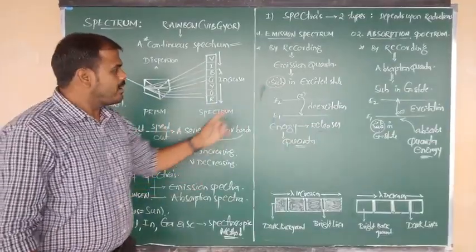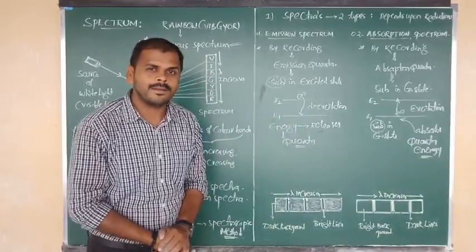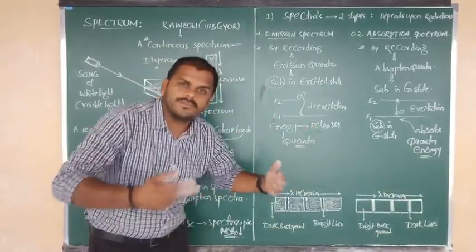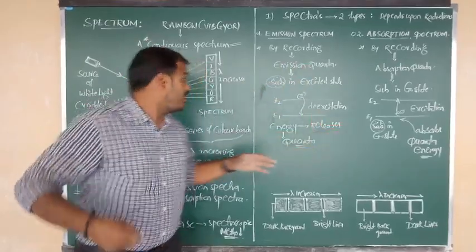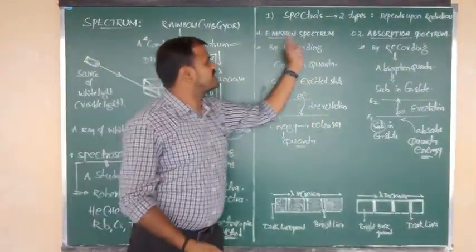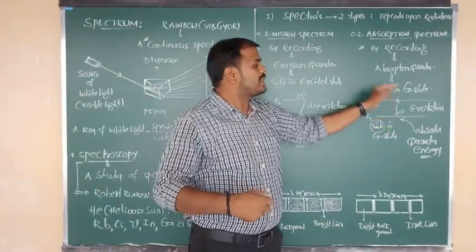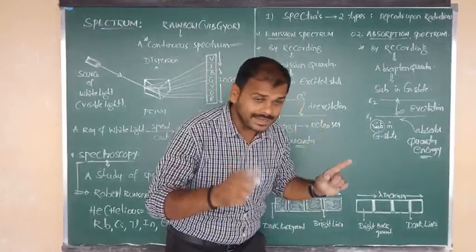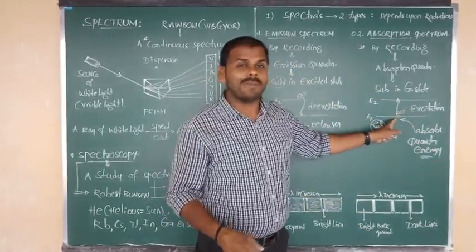Final touch. When an electron jumps from a higher energy level to a lower energy level, energy is released in the form of quanta. Such quanta is known as emitted quanta, and when recorded on the spectrum, that spectrum is the emission spectrum. When an electron gets excited from a lower energy level to a higher energy level, certain quanta energy is absorbed by the electron.